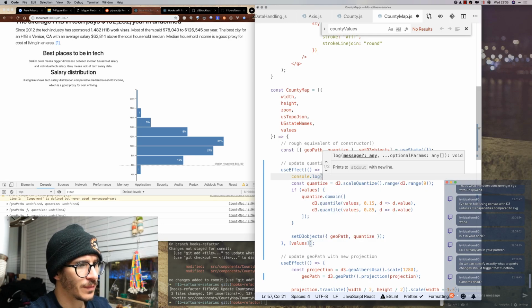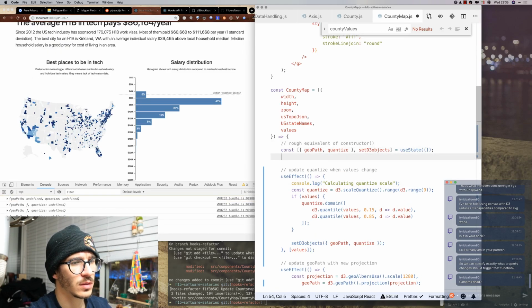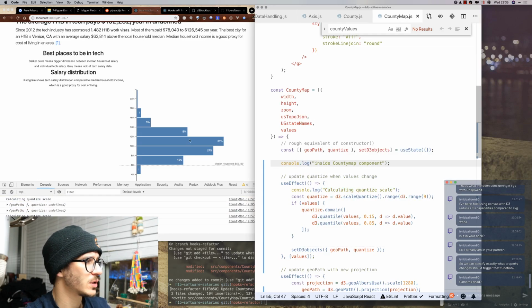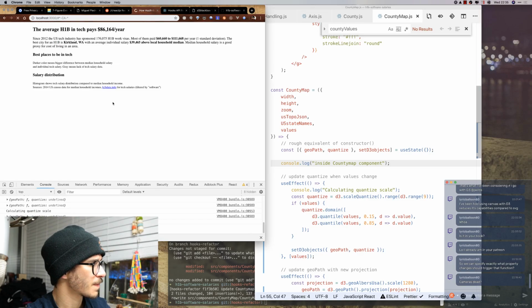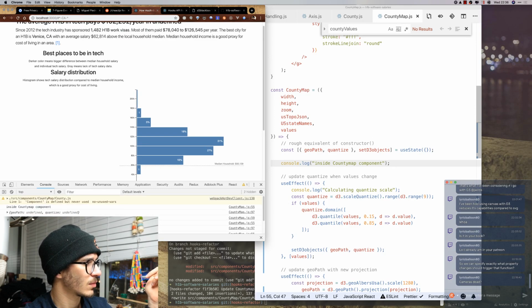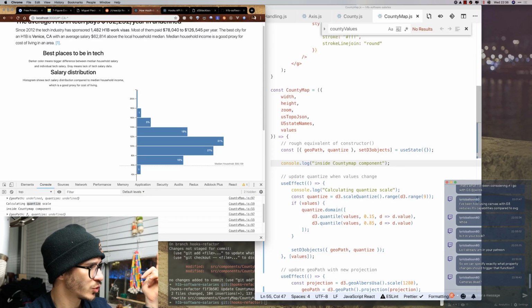Console log calculating quantize scale and console log inside county map component, and we're gonna see what happens. Okay, so inside county map component calculating quantize scale, which should work.